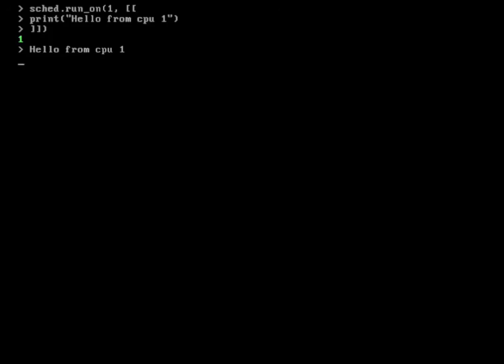That code isn't running on the same interpreter as the REPL. The scheduler places the source code onto a queue, and the target processor executes it in its own Lua state. That means CPUs can't accidentally reach into each other's globals or corrupt each other's interpreter state. If they want to communicate, they have to do it explicitly.